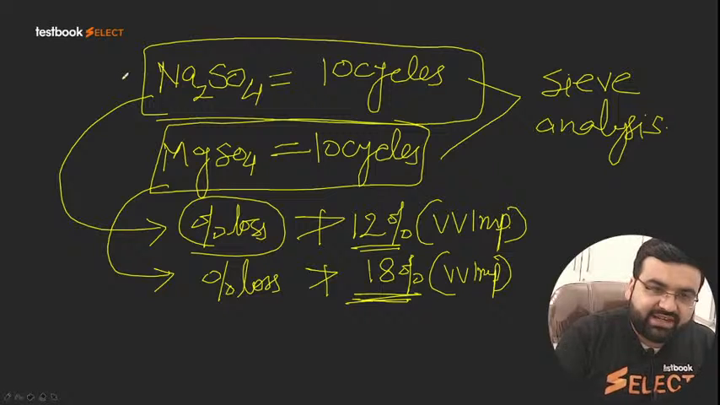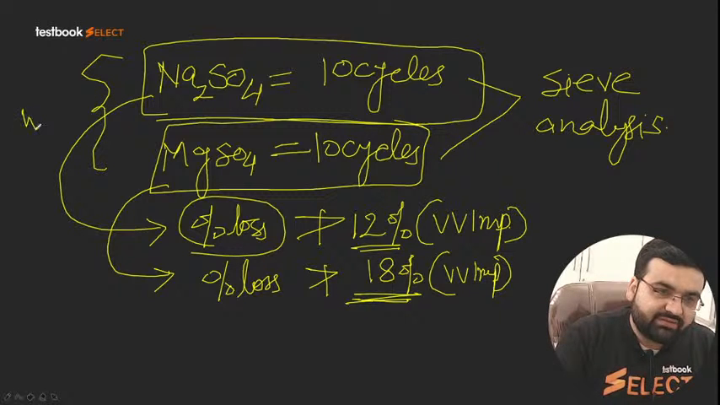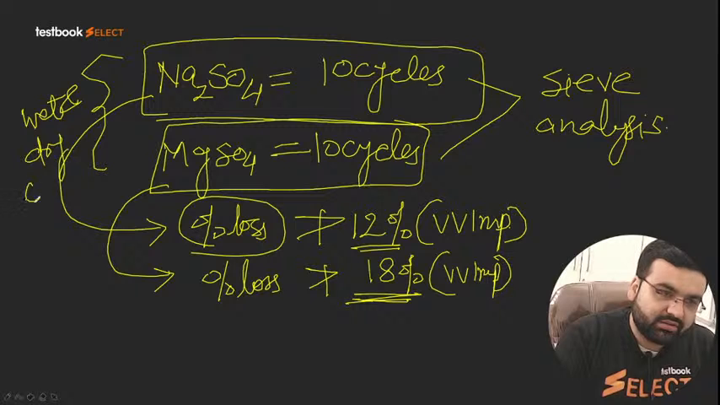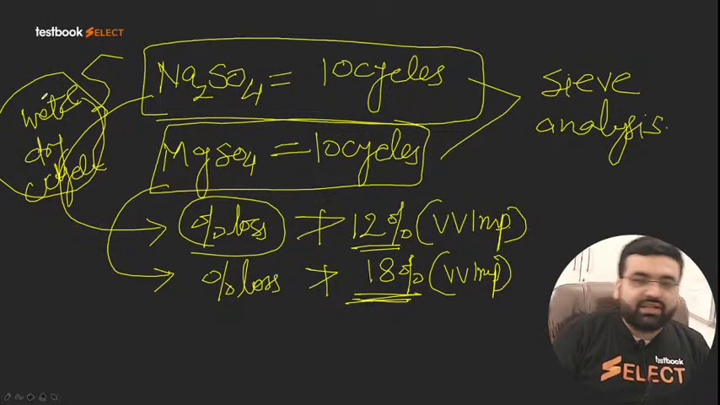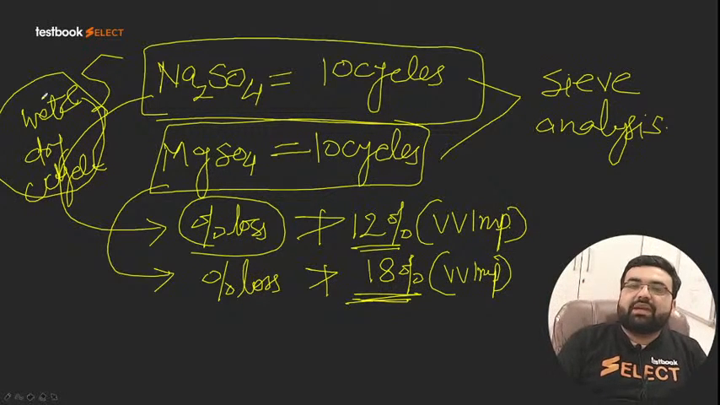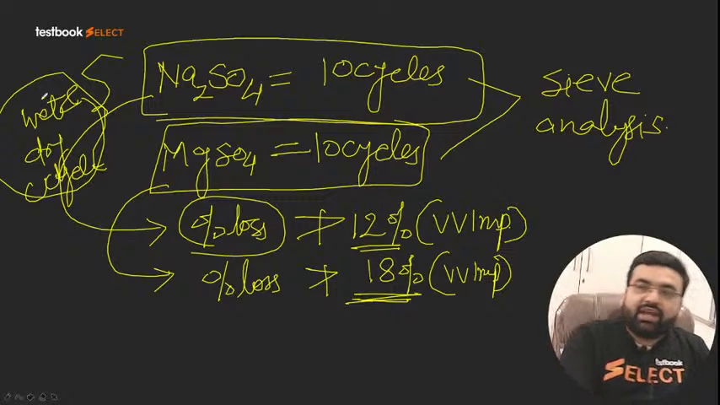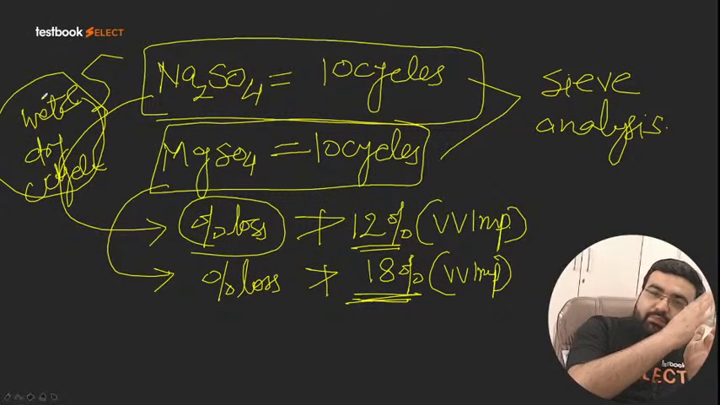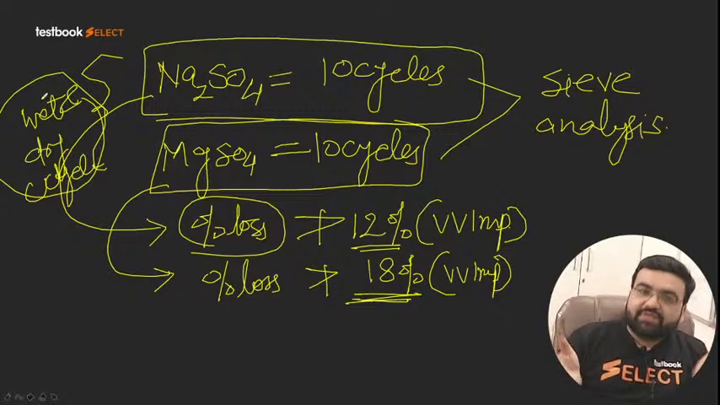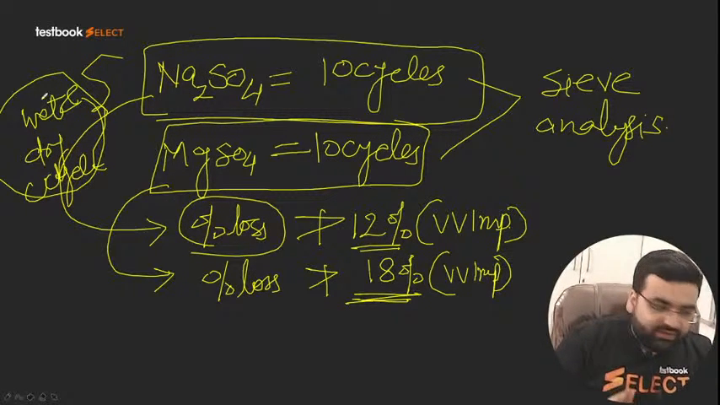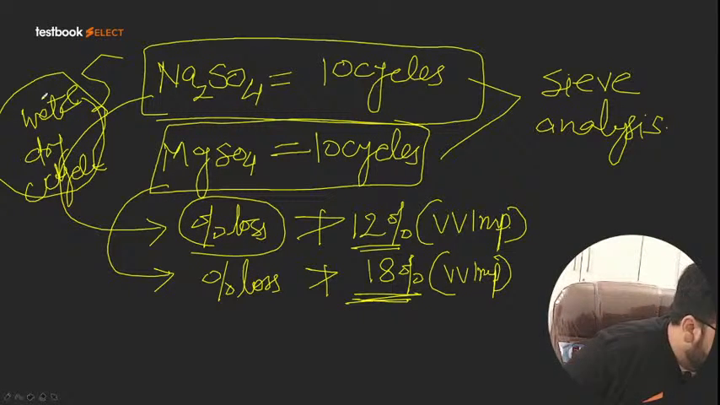This cycle is also called a wet and dry cycle. That is what we do in the soundness test. With the help of this test, we can analyze whether a particular aggregate will give very poor results when the weather changes abruptly or not. That is what we calculate with the help of this method, which is called the soundness test.